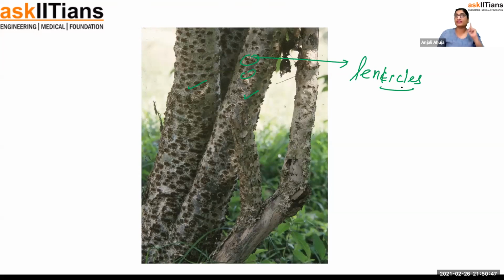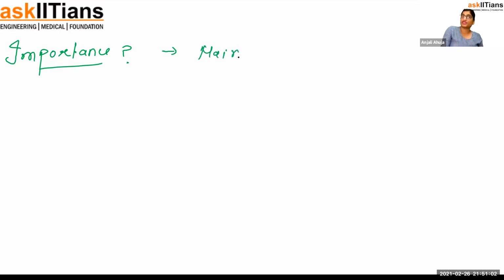Now, guys, one thing that you have to remember. If a question comes in your paper asking what is the importance of transpiration, what will you say? How come transpiration is important? First, it helps in maintaining the temperature of the plant, because water is moving, and with the water, maintenance of temperature happens.